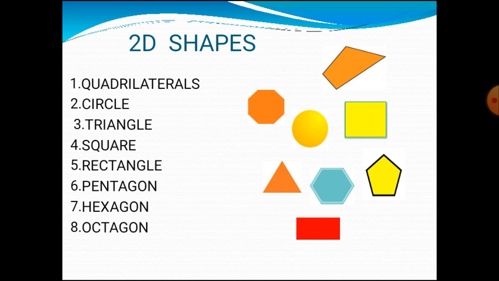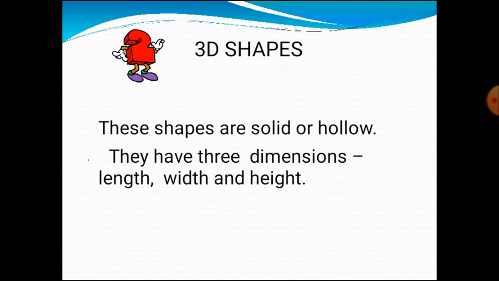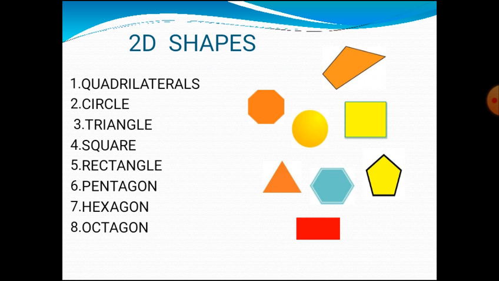So listen here, these are all diagrams drawn on paper. Quadrilateral, circle, triangle, square, whatever shapes we can draw. These shapes are called 2D shapes. In these shapes only length and breadth we can measure. There is no thickness.